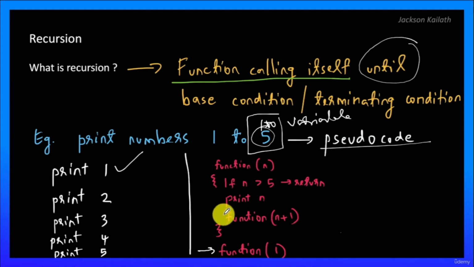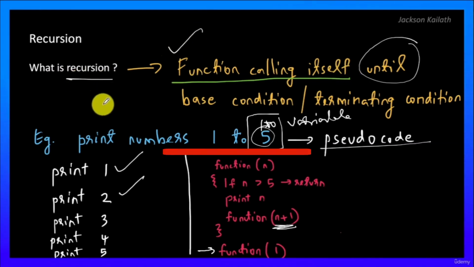So over here, we're calling the function again with a different input, and again you will see that many times it's about making the input smaller, or a better way of saying that would be making the input closer to the base condition or the terminating condition. So over here we are calling the same function with 1 plus 1, which is 2, and once we are inside the function again, n is not greater than 5, and we would be printing 2, and we would again call the same function with 3, which is 2 plus 1. So that's what we say function calling itself, which is recursion in simple terms.